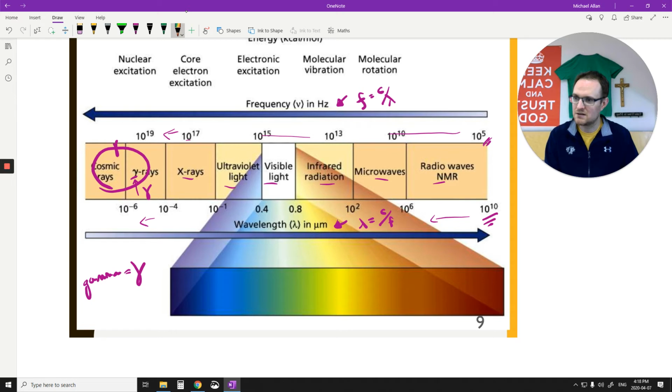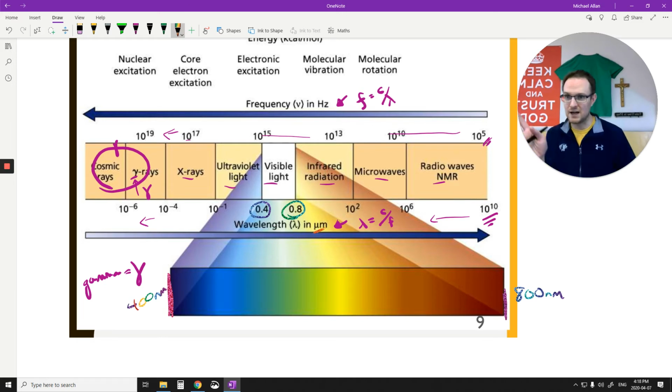You can't really know those unless you know these cutoff points here. So these cutoff points, the 0.8 and the 0.4, I'm just going to write them down here at the bottom. On the red side, 0.8 micrometers is technically 800 nanometers, and the violet side on the other side is about 400 nanometers. That's just a quick change from micrometers into nanometers. It's easy to memorize the nano because we're going to be changing our wavelengths into nanometers all the time, so I can see what kind of wave it is. So that's good to know.